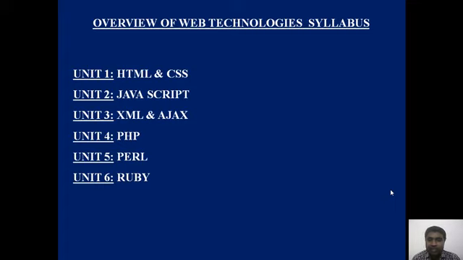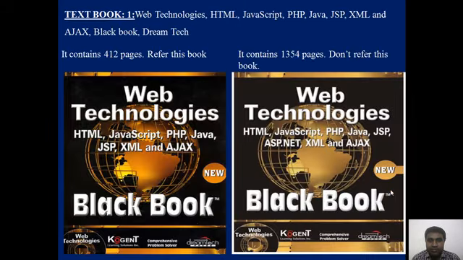In unit 4 we will study PHP, Personal Homepage, in unit 5 we will study Perl, and in unit 6 we will study Ruby. So in the overview of the web technology syllabus, the first 3 units are related to client-side technologies, and the next 3 units, that is unit 4, unit 5, unit 6, are related to server-side technologies.